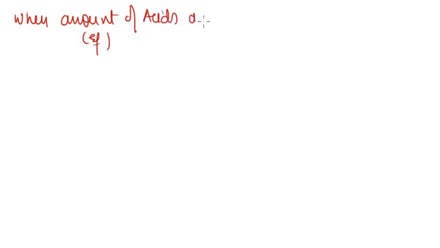So now in order to extend the series of calculation of pH, we have seen the pH of acids, bases and equally mixture of acids. So we're gonna look at the next case: when the amount, means equivalence, of acids and bases are unequal.